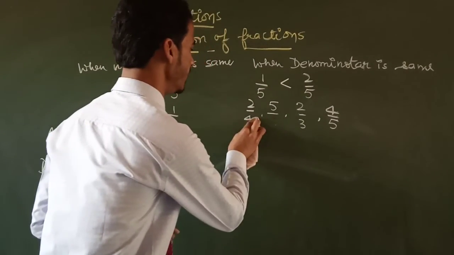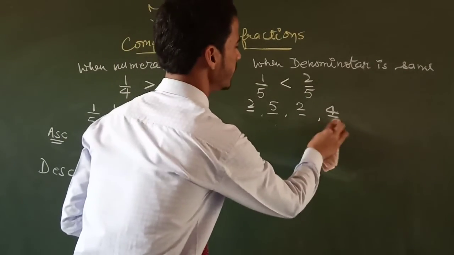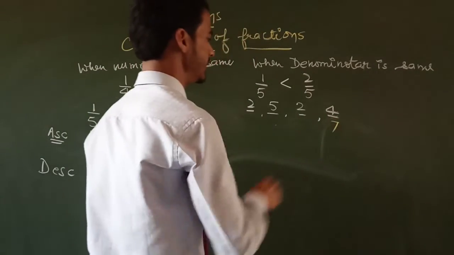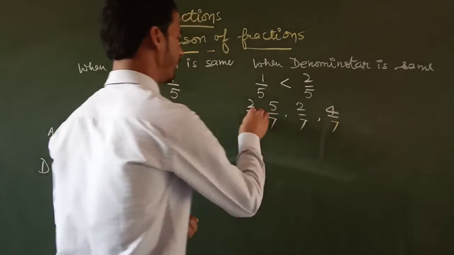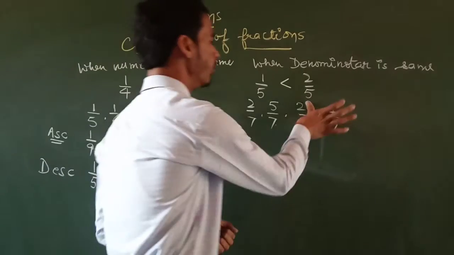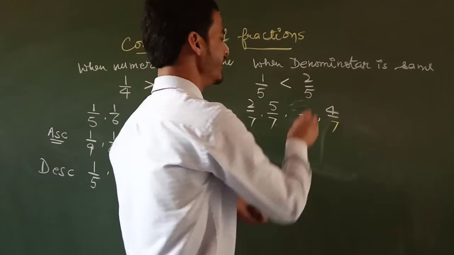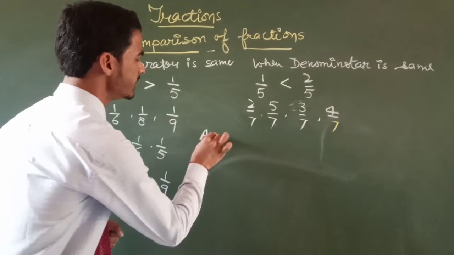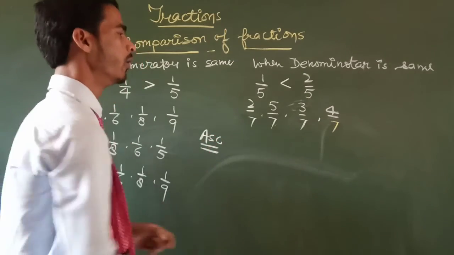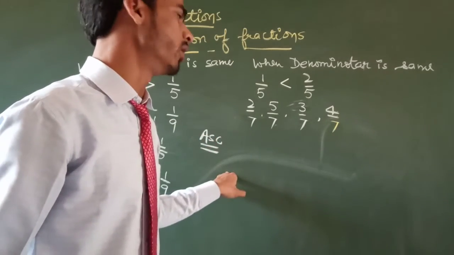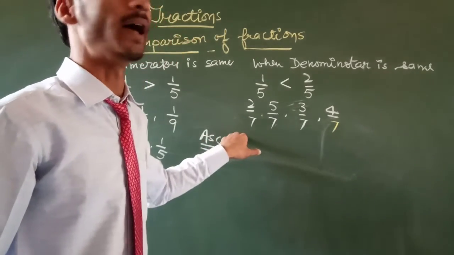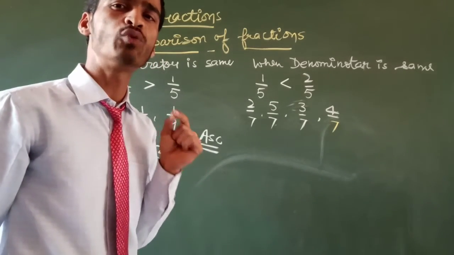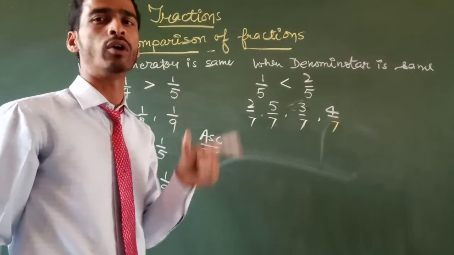We have to arrange them in ascending order and descending order. When we arrange in ascending order, we compare the numerators, and the fraction with the smallest numerator will be the smallest fraction.